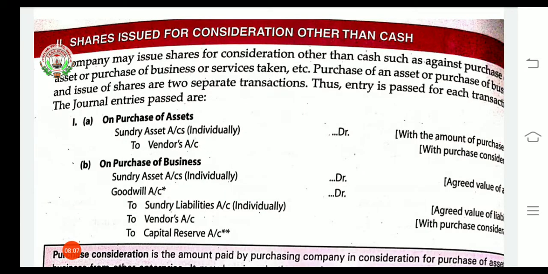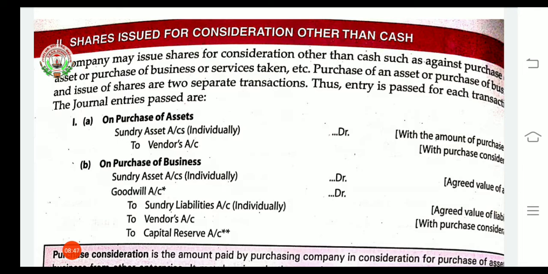Now we will understand about shares issued for consideration other than cash. Before this I have explained the issue of shares for cash. There are some more cases in which cash will not be involved, and a purchase of an asset or a purchase of business will be there. Companies also issue shares for consideration other than cash, such as against purchase of land and building, plant and machinery, or purchase of business or services taken. So this entry should be passed, and for that we have two sets of entries.